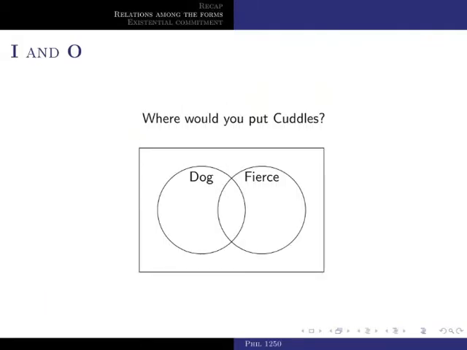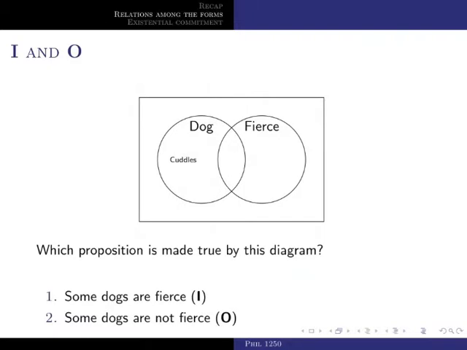Now, where would you place Cuddles? Again, assuming that the name is apt, we place him in the area of those things that are dogs but are not fierce, right? And that is area 1. Same question as before. Which proposition is made true by this diagram? Is it some dogs are fierce or some dogs are not fierce? And again, the answer is clear. It is a proposition of the O form. That is, some dogs are not fierce.